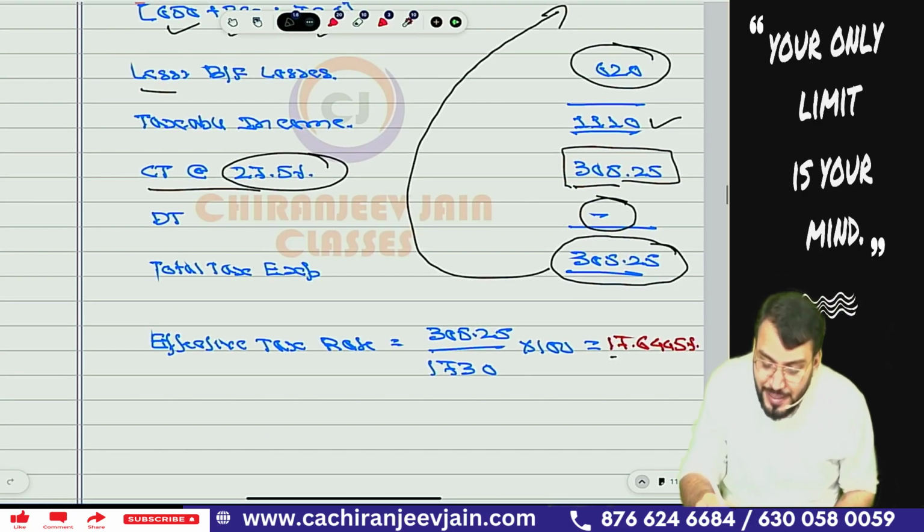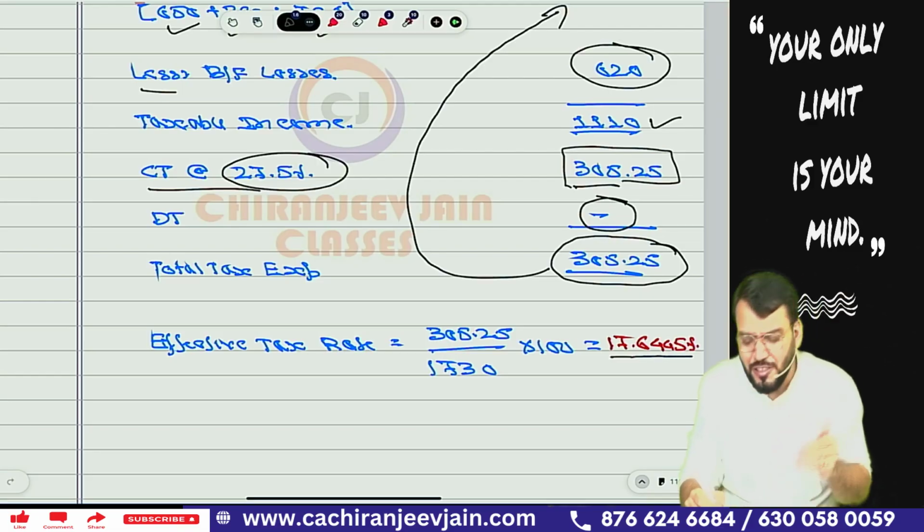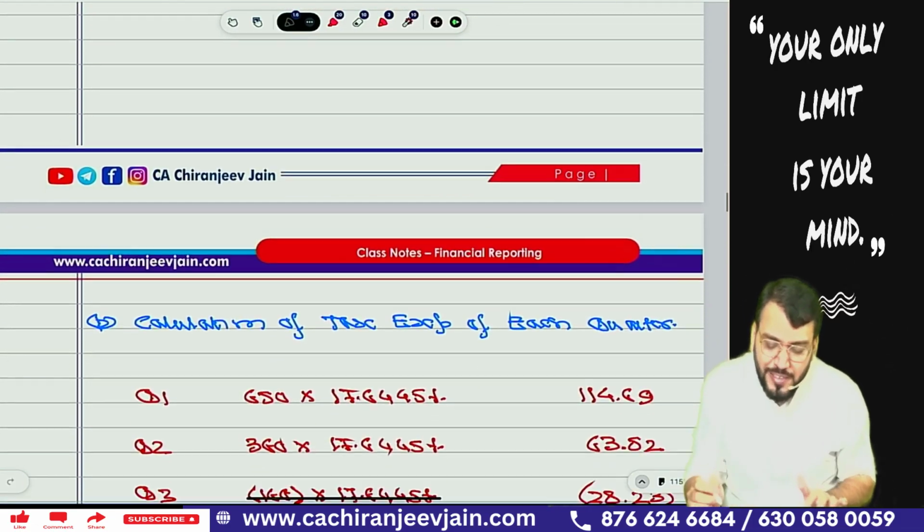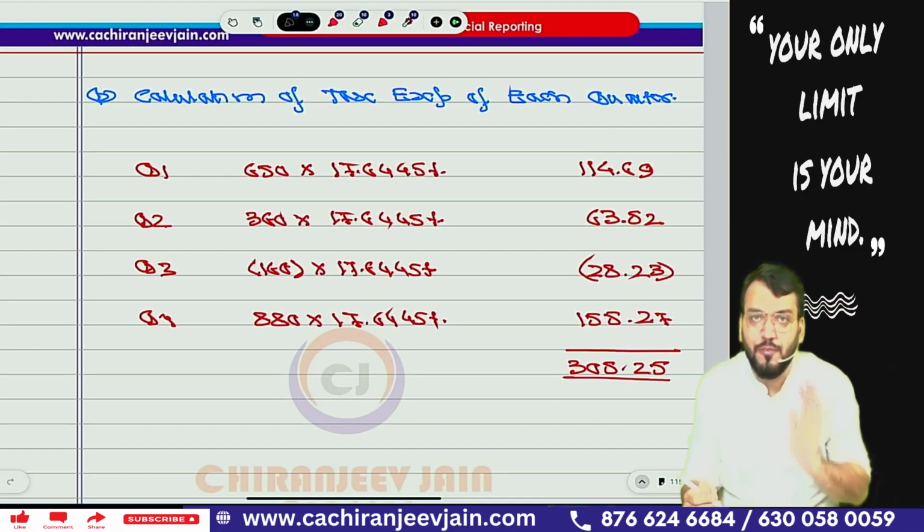That will be 17.6445%. You can write 17.64% or whatever you want to write down, but you can do rounding of this percent also. When I take 4 decimals, the accurate answer will come, therefore I have taken 4 decimals.